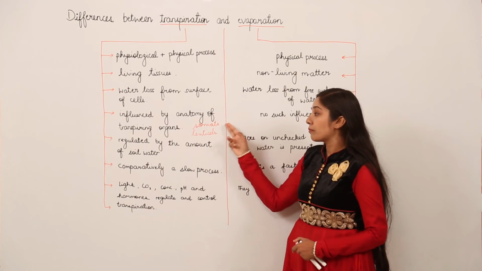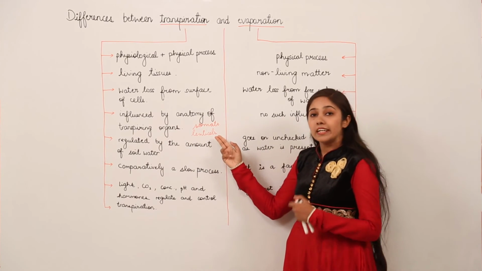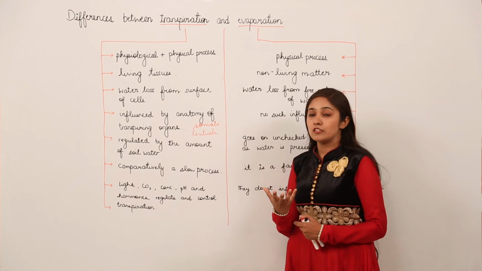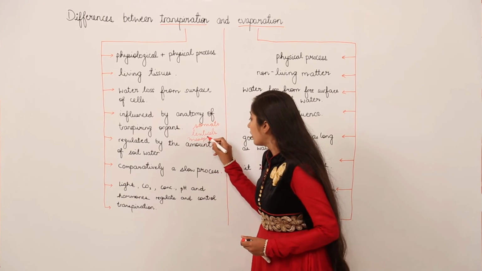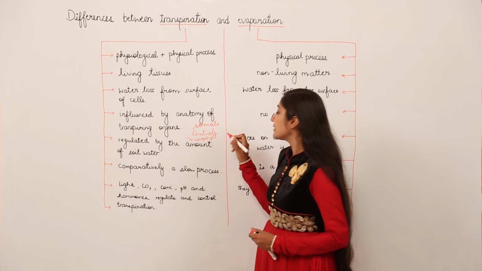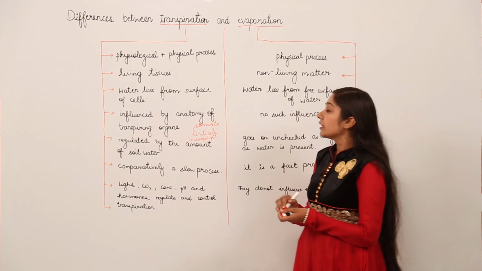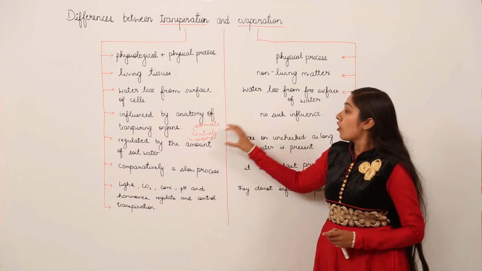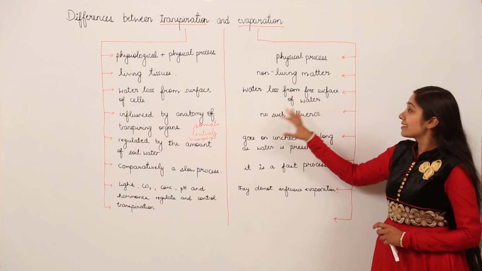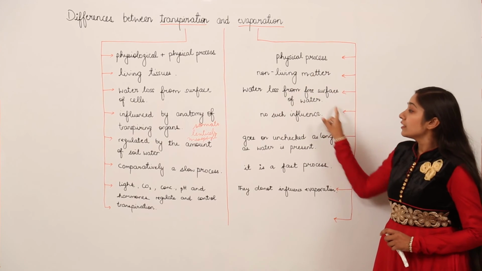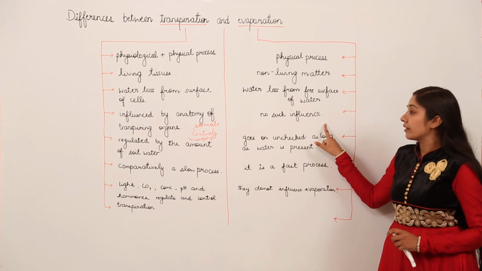Transpiring organs can be stomata, it can be special cells, that is lenticels, or it can be mesophyll cells also. So remember, we have three types of transpiring organs: stomata, lenticels and mesophyll cells. So the anatomy or the internal structure of these organs influences the process of transpiration. But since evaporation is taking place in non-living matter, there is no such influence of transpiring organs.